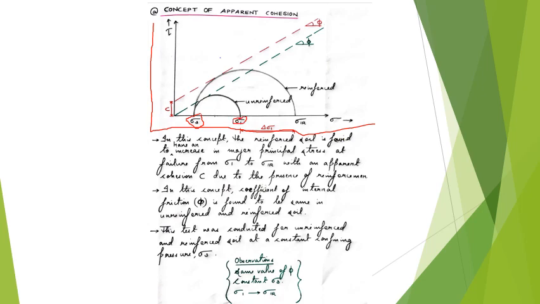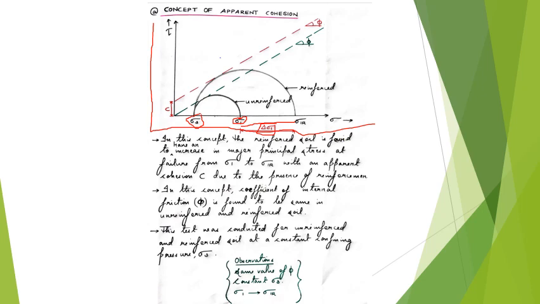Now we kept the confining stress constant at sigma 3 itself and conducted the test for reinforced soil. Even when the confining stress was kept constant, the reinforced soil failed at a much higher normal stress of sigma 1r. So we can see from the diagram that the improvement in strength found in reinforced soil is by an amount delta sigma 1.